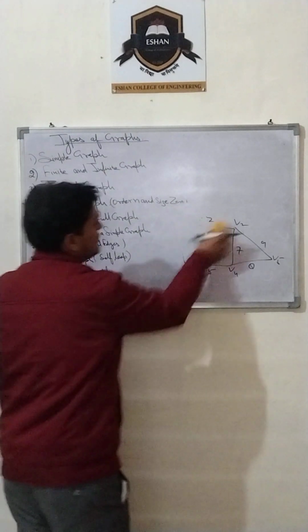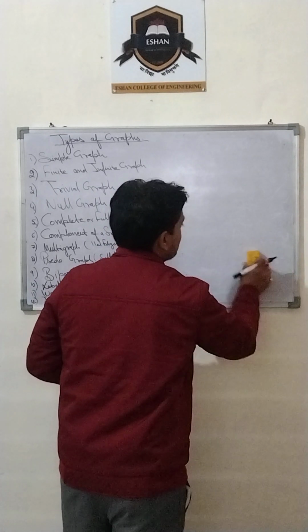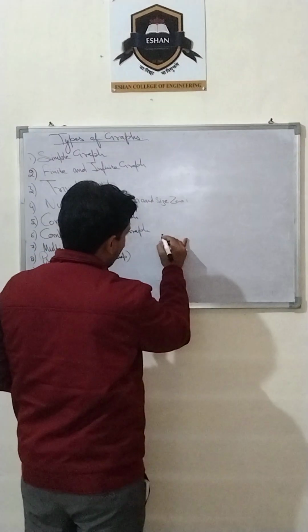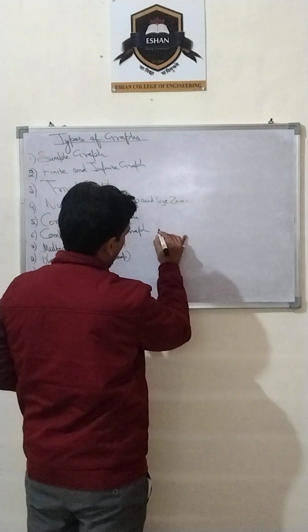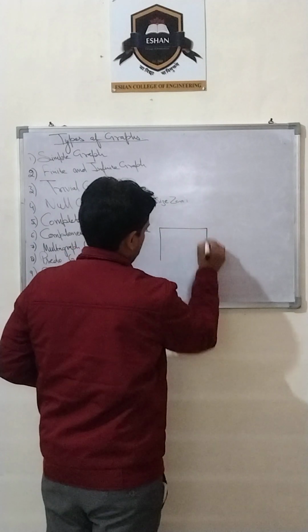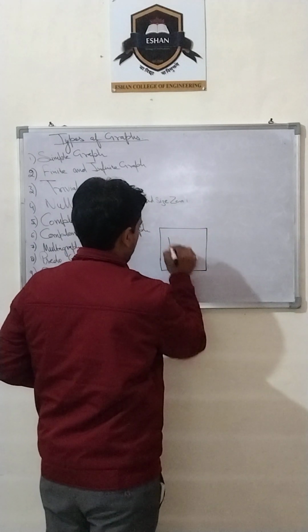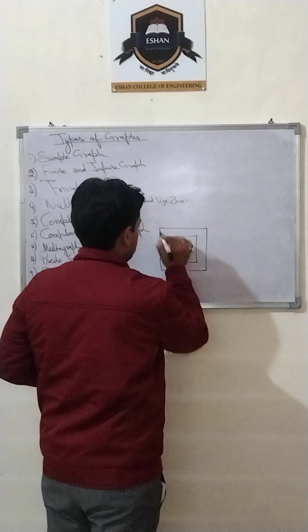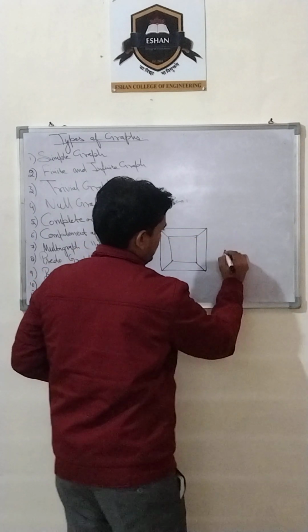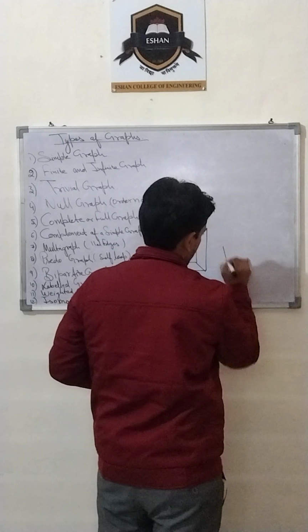Now isomorphic graph. What is an isomorphic graph? If I take an example of isomorphic graphs, suppose this is the graph and this is the other graph.